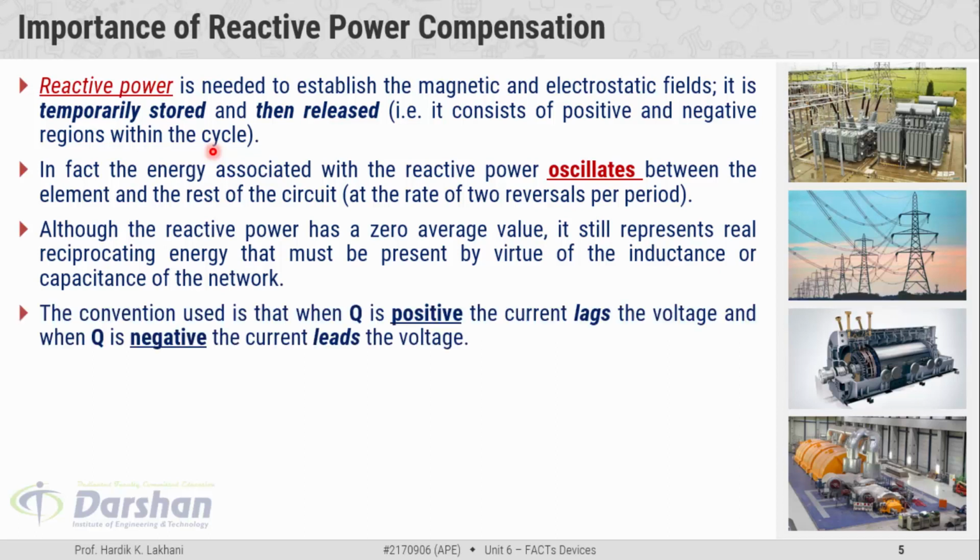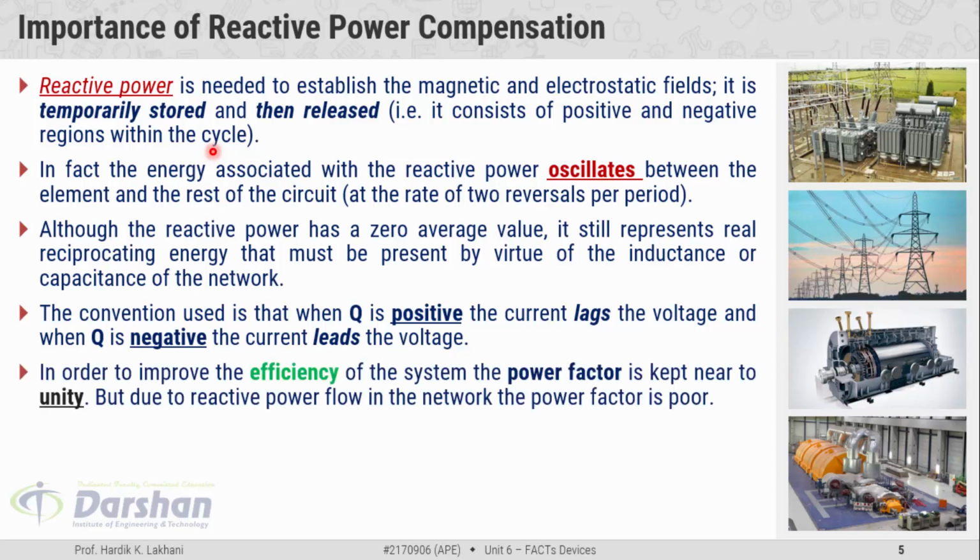The convention used is that when Q is positive, the current lags the voltage, and when Q is negative, the current leads the voltage. Here Q is the reactive power. So when the reactive power is positive, the current lags behind the voltage by some amount of angle, and when the reactive power Q is negative, then the current leads the voltage by some amount of phase angle.